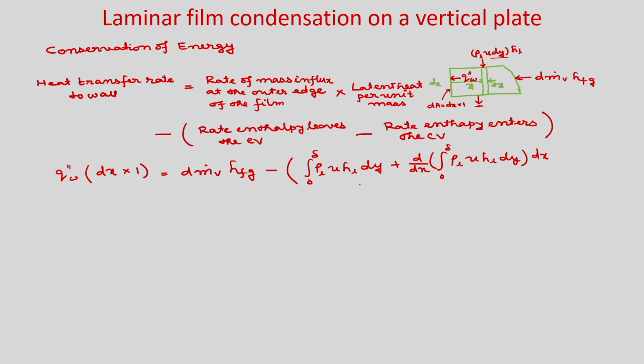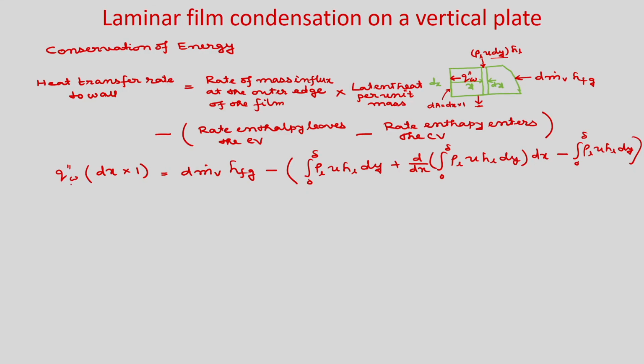This is the rate of enthalpy leaving the CV, and minus whatever is coming in, that is integral 0 to delta rho L U H L into dy. We are considering this if we take into account the sensible heat. This is known as the effect of subcooling, so only if you are considering that do you need to add it.